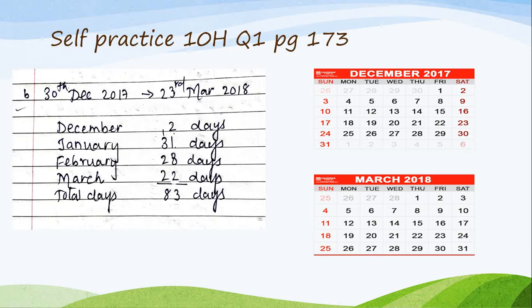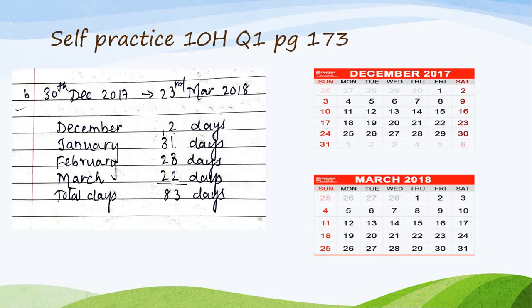Here see, children, how it is important. See, 2018 will be next year. January will become next year, 2018. But 2018 is not a leap year. Therefore, I will count as 28 days. If it would have been leap year, I would have to write 29 days.